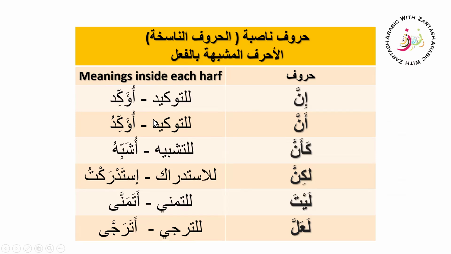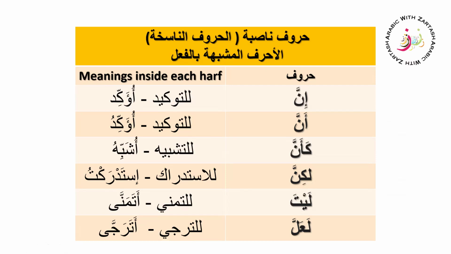U'akkid means I strongly emphasize. Whenever you use it, you want to say something with power and certainty. That is how it gives tawkid in the sentence, and it is similar to the fi'l u'akkid, which means I strongly emphasize. So you use it when you want to say something with power and certainty. That means, indeed, I emphasize, and then whatever sentence you are going to say.